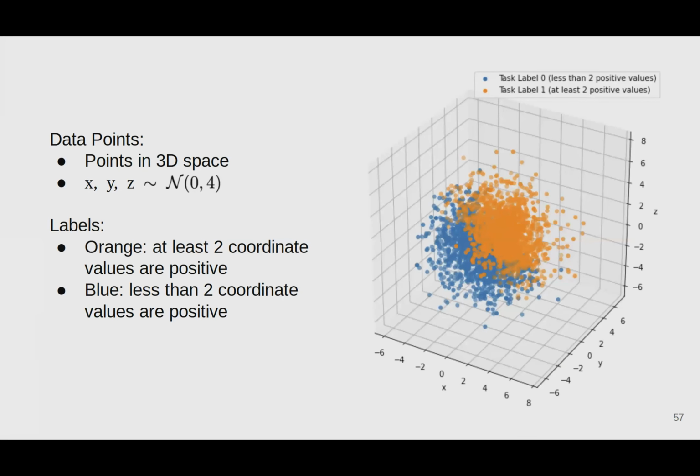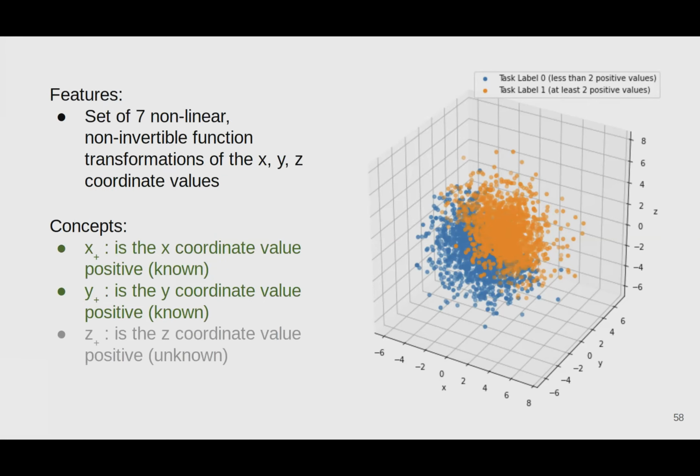To investigate how effective this solution is, we set up a data set of points in 3D space. The coordinates of these points are normally distributed about 0. Each of these points is labeled as orange if at least 2 of the coordinate values are positive. Otherwise, they're labeled as blue. We aim to predict these color labels from a set of 7 features that are non-invertible transformations of the coordinate values, since one might think of low-level features that are typically used for training neural network models as complex transformations of more interpretable concepts that are relevant to our prediction task.